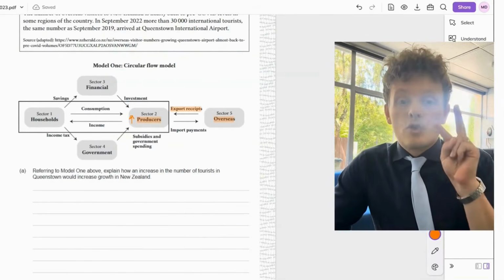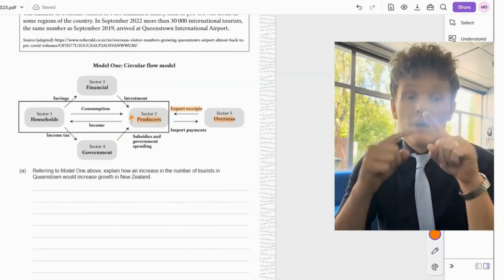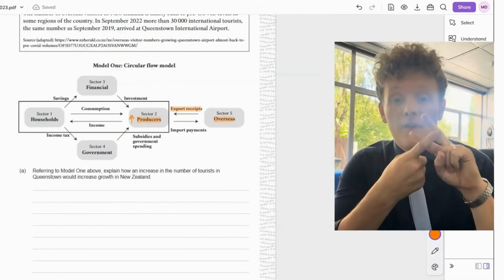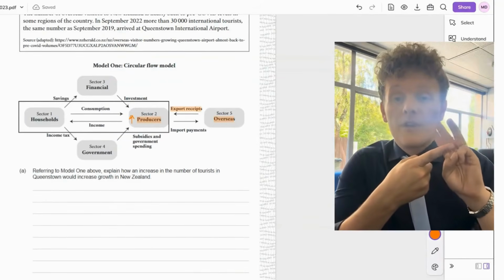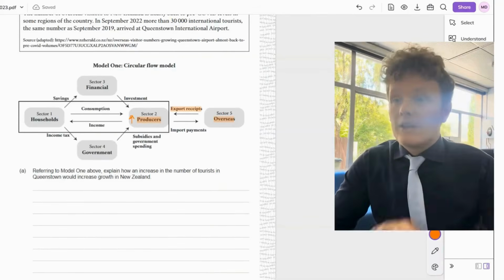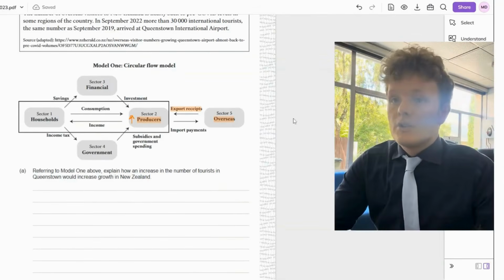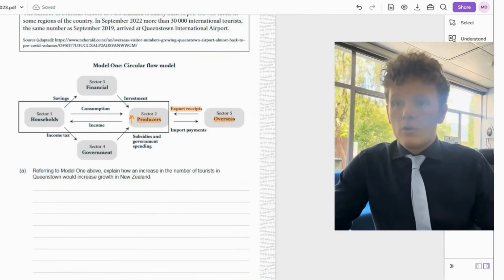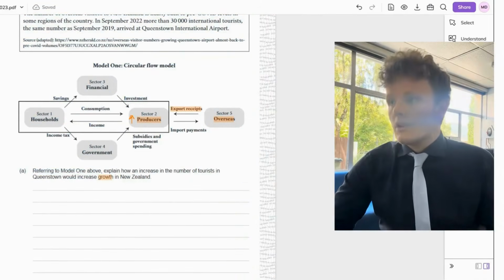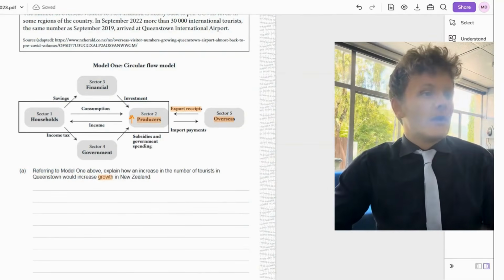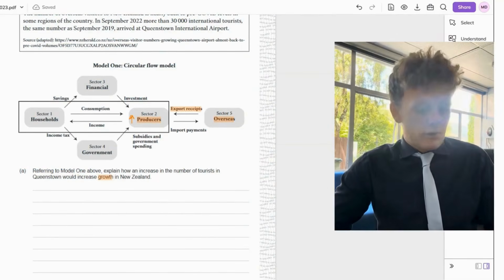And then we want to talk about 2 more flows. So in total, we want to talk about an injection, and then another flow, and then a flow on from that. So 3 flows altogether, and then link it back to growth, because of course the question is asking us, referring to 101, explain how an increase in the number of tourists would increase growth in New Zealand. So we want to link it back to growth. So let's paste our answer into there, and then we'll walk through it.